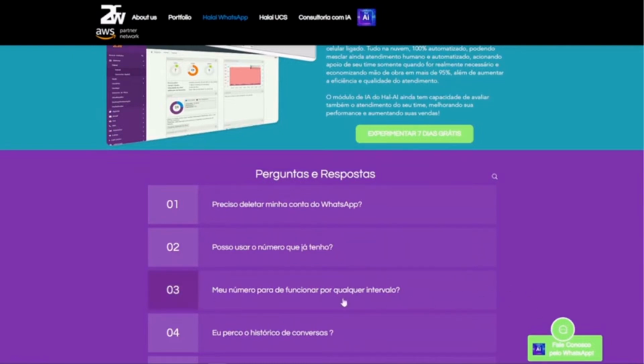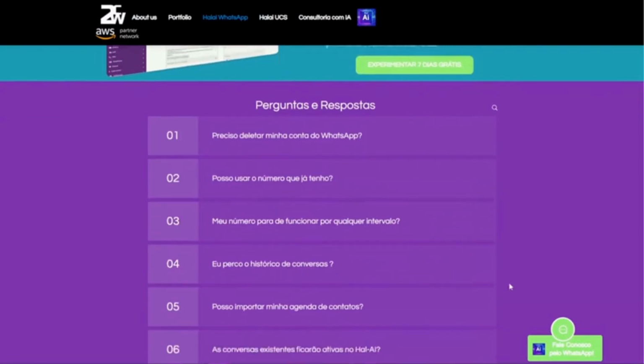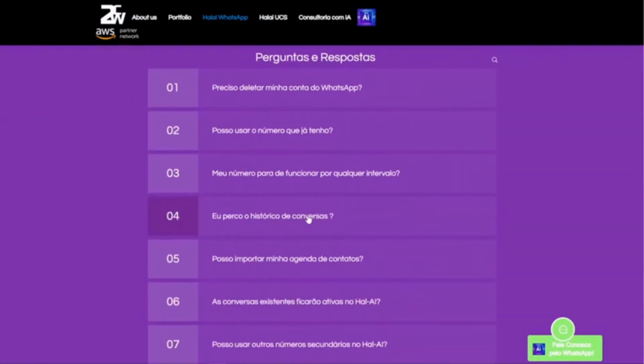Does my number stop working for any interval? A number never stops working. Unlike traditional WhatsApp, you don't lose the conversation history. The history is stored by the system and you can browse, search for conversations, and everything else.